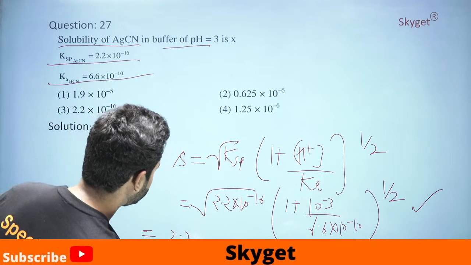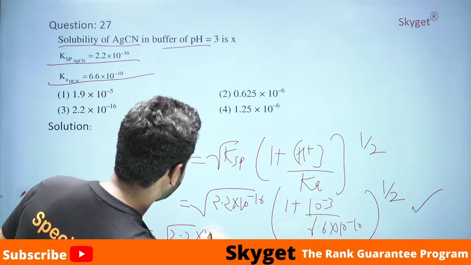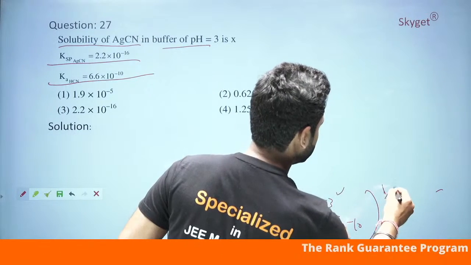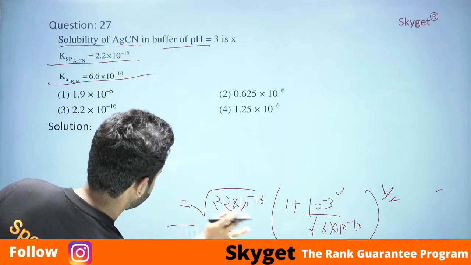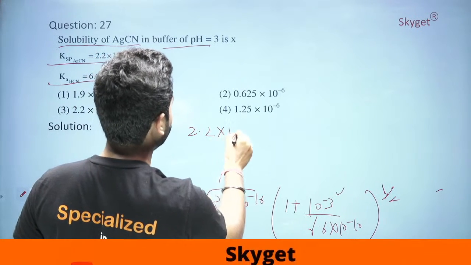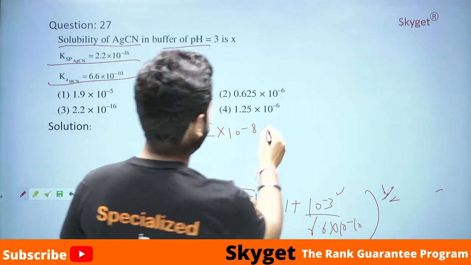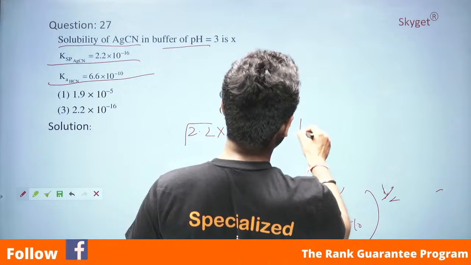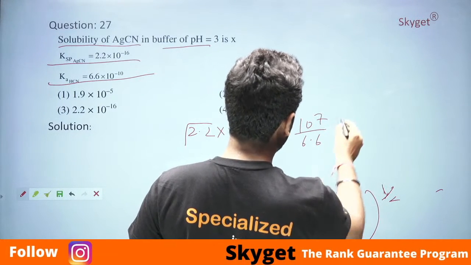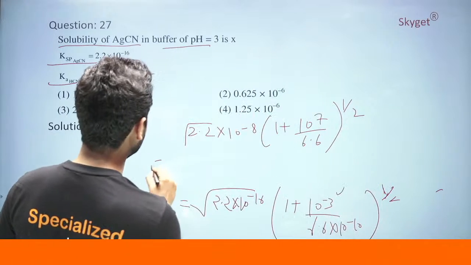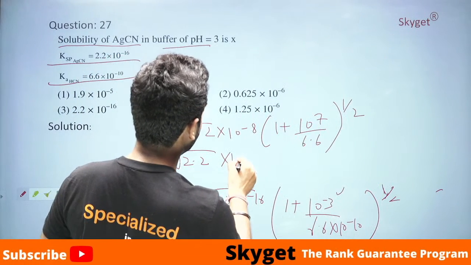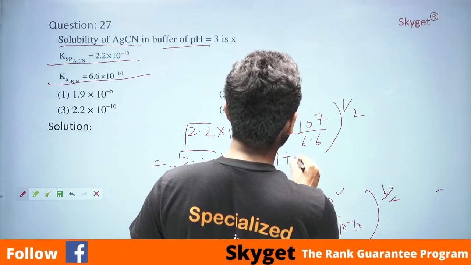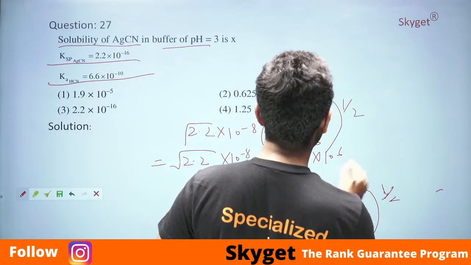Is equal to square root of 2.2 into 10 raised to the power minus 8, bracket 1 plus, we take the value of 10 to the power minus 10 to the numerator side, it will be 10 to the power 7 by 6.6, raised to power half, is equal to square root of 2.2 into 10 to the power minus 8, bracket 1 plus 1.6 into 10 to the power 6, to the power half.